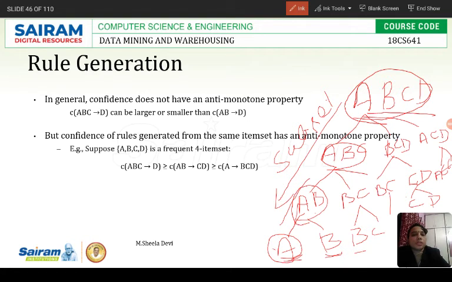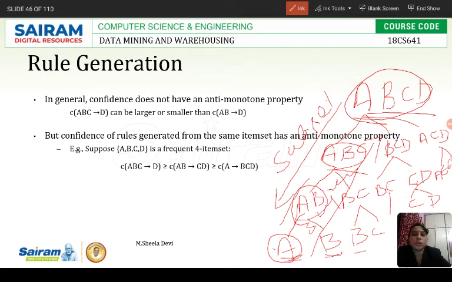AB. What is the superset of AB? ABC. What is the superset of ABC? ABCD. From bottom to top is nothing but superset. So if A is infrequent, then the supersets ABCD will also be infrequent. That is the anti-monotone property. Clear?